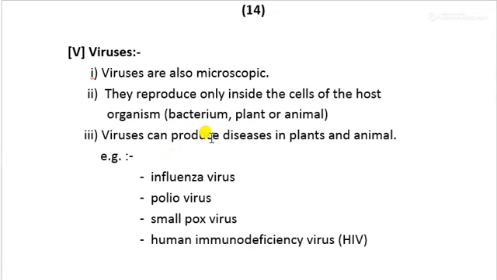Viruses can produce various diseases in plants and animals. Nowadays we are facing one disease, COVID-19, produced by the coronavirus. Other viruses are influenza virus, polio virus, smallpox virus, etc.